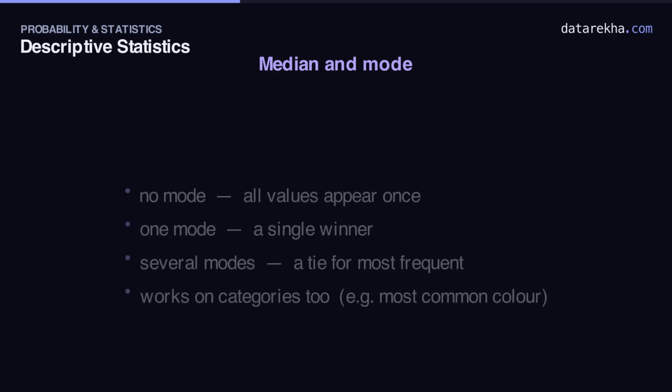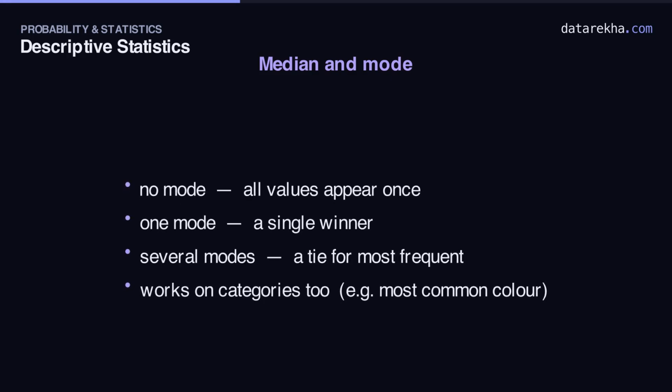A quick note: a data set can have no mode, one mode, or several modes on a tie. And unlike the mean, the mode even works on words. The most common color in a bag of sweets, say.